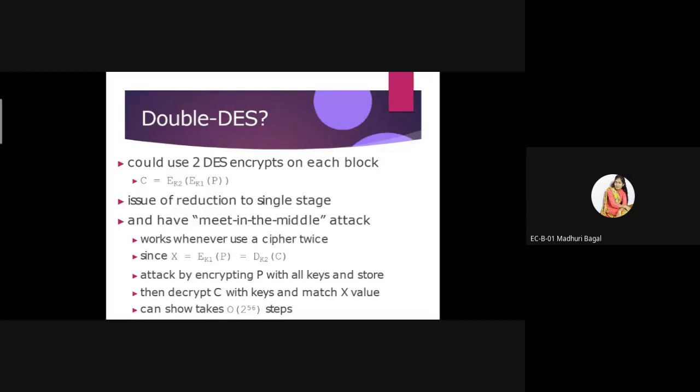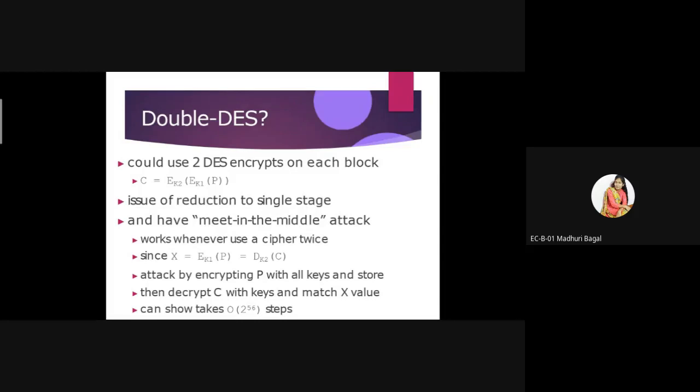But when we use double DES, attacks are also possible. That attack is called the meet-in-the-middle attack. This particular attack can happen whenever we use the ciphertext twice.